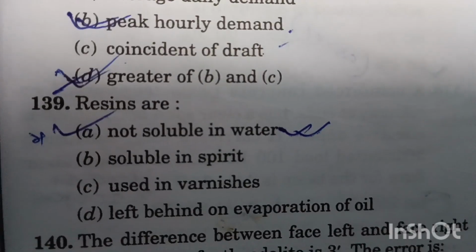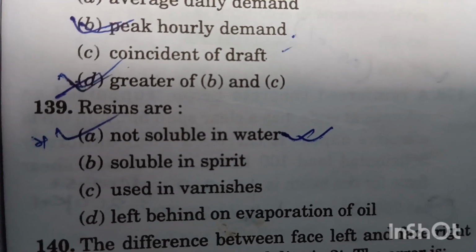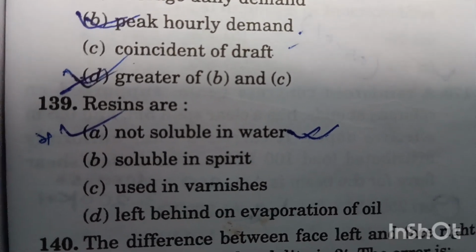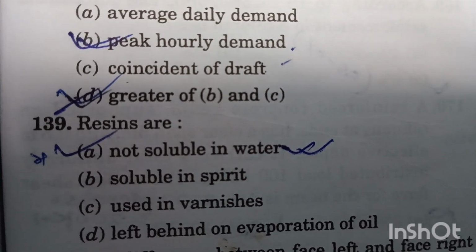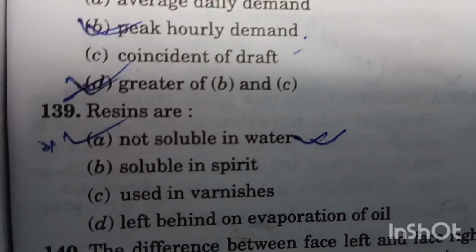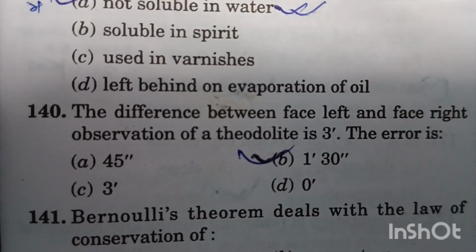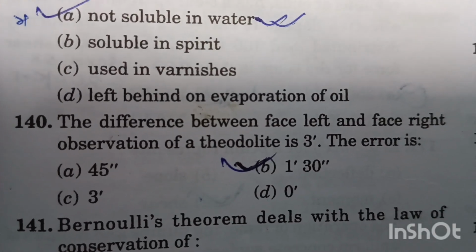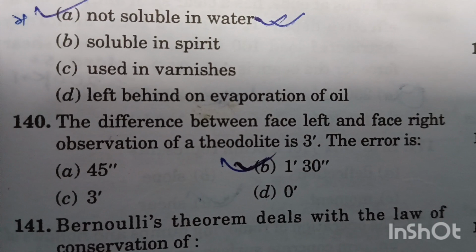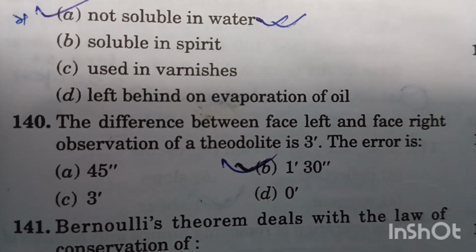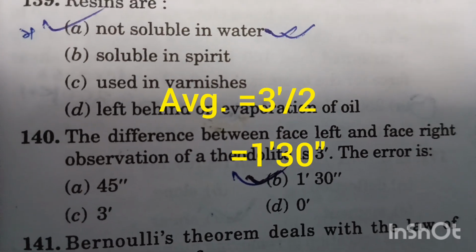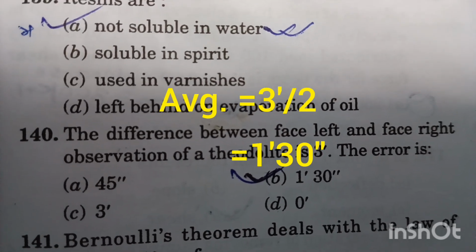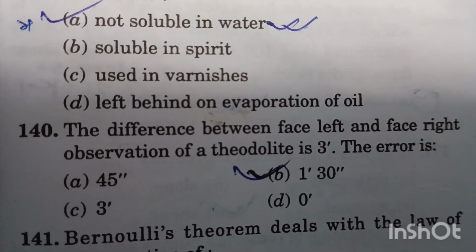Question number 139. Resins are not soluble in water. Option A is right answer, but the other options are correct. Soluble in spirit, used in varnishes, and left behind on evaporation of oil. Question number 140. The difference between face left and face right observation of a theodolite is 3 minutes. The error will be average, 3 minutes divided by 2, so 1 minute 30 seconds. Option B is right answer.